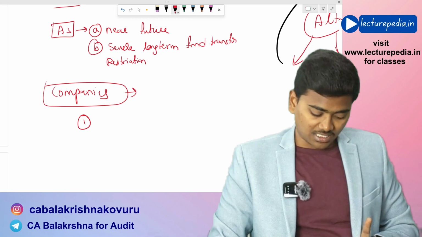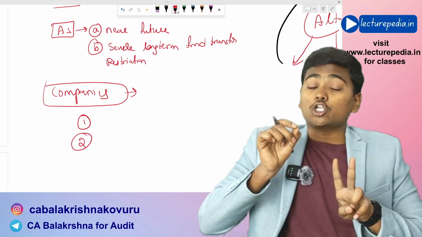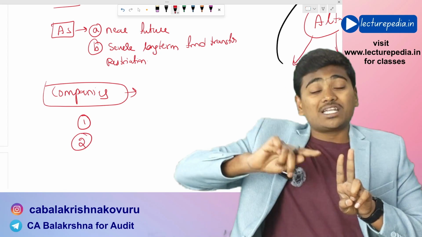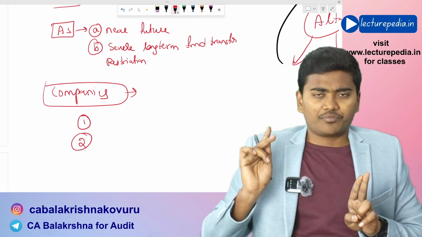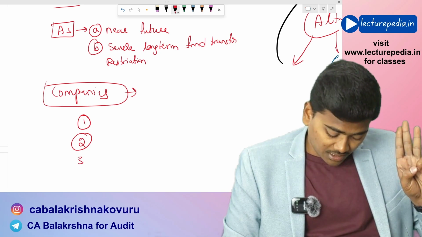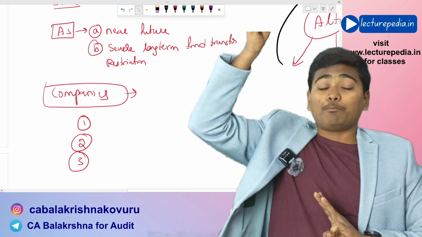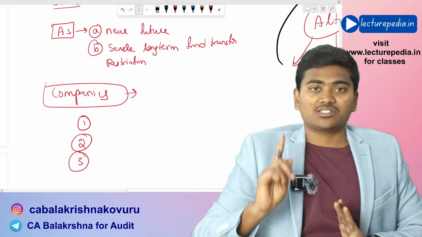Along with this first condition, second condition, your entity is not a listed entity or not in the process of listing either in India or out of India. This is the second condition. And the third condition, your ultimate parent entity must prepare consolidated financial statements.